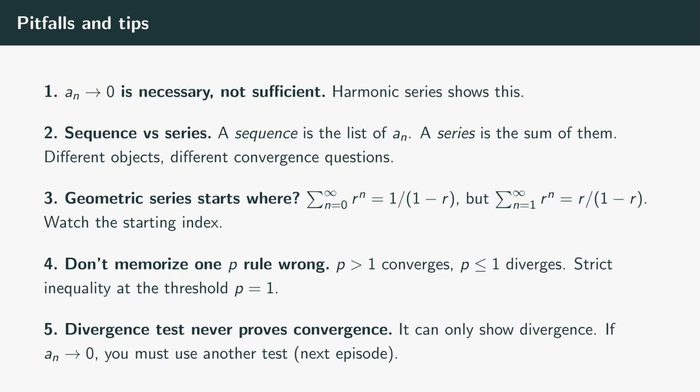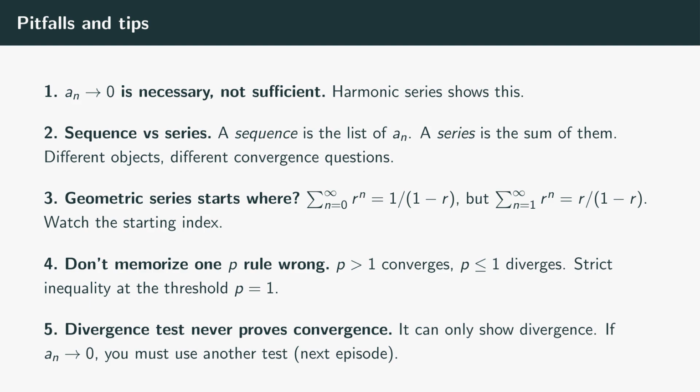4. The p-series threshold is p equals 1 excluded from convergence. p greater than 1 converges, p equals 1 diverges, p less than 1 diverges. Strict inequality. The most common mistake is including p equals 1 in the convergent range, but that's exactly the harmonic series, which diverges.